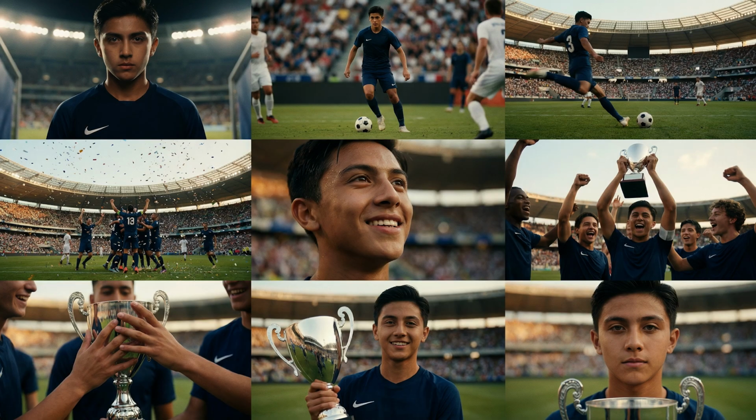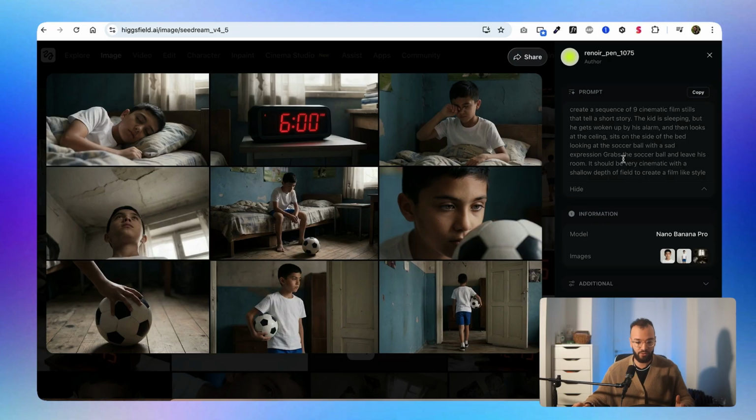And this was day and night, guys, because Nano Banana can generate multiple images. And if you give it the right story, it will think about the right angle, the right camera to use. And if you have no notion of cinematography or lenses or cameras, this is the best way to go for you guys. For example, this is the first scene that I wanted to create, where the kid is waking up.